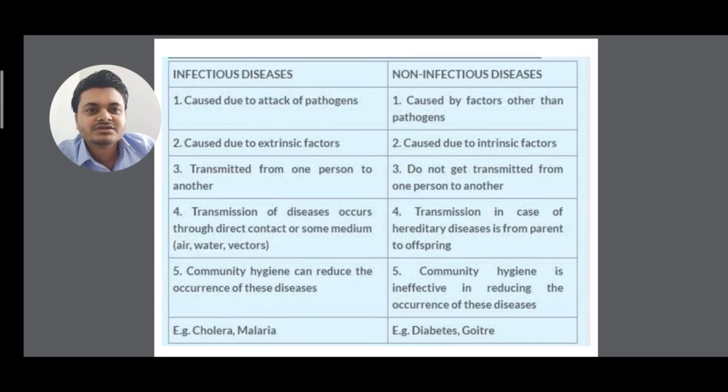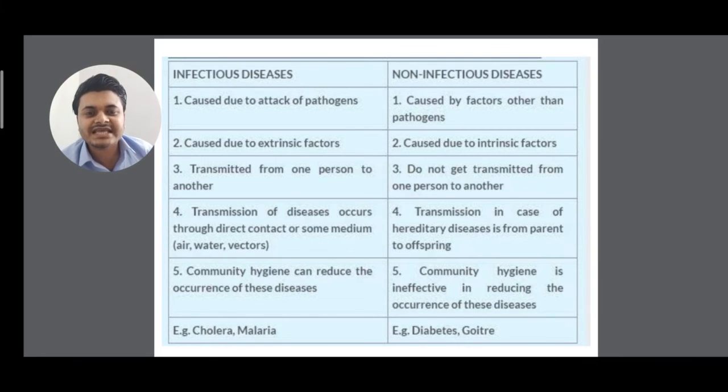Clear? So next, under infectious diseases, community hygiene can reduce the occurrence of diseases. And in non-infectious diseases, community hygiene is ineffective in reducing the occurrence of diseases. That's why in today's coronavirus pandemic, we have to maintain community hygiene. How will we maintain community hygiene?